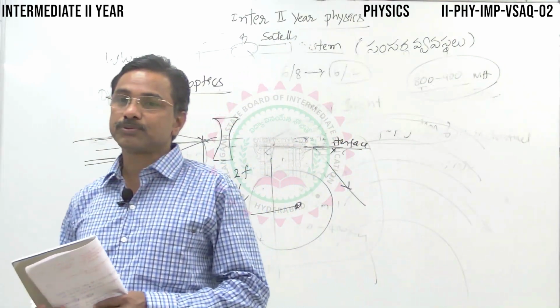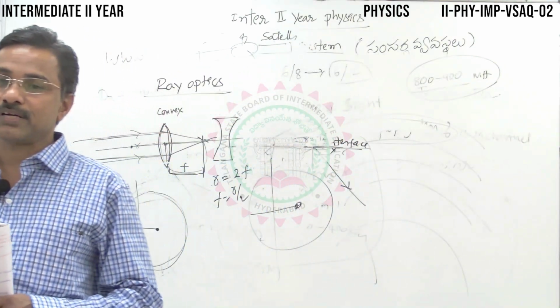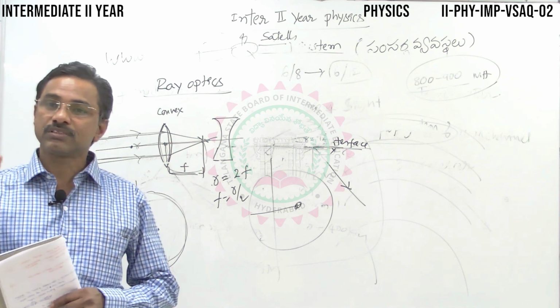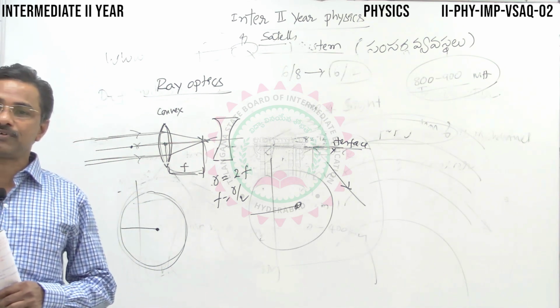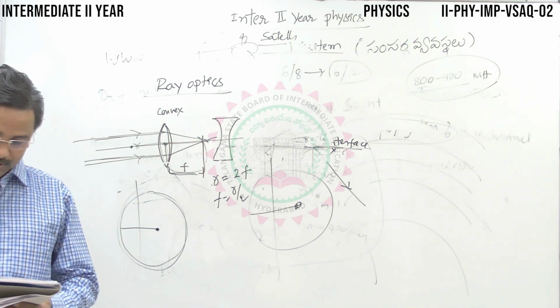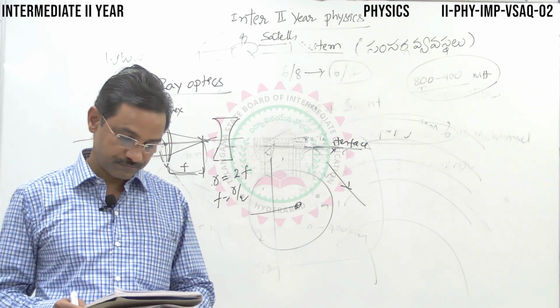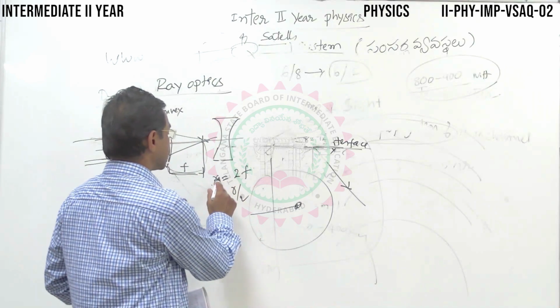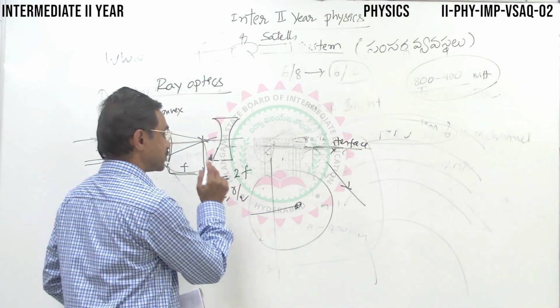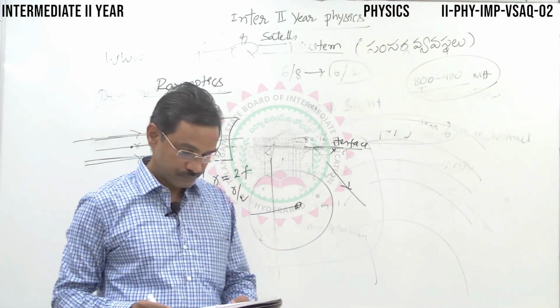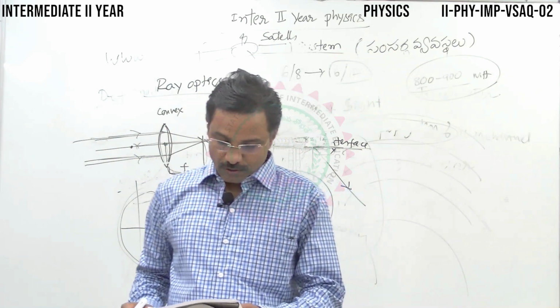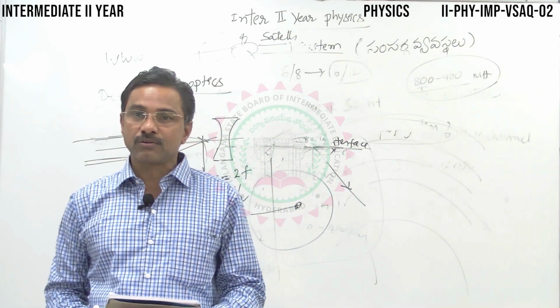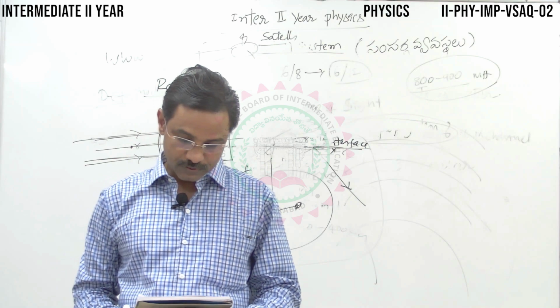The radius of the spherical ball from which the curved surface is a part, or cut, that is called the radius of curvature. The relation between them, if anybody wants: radius of curvature is double, R = 2f, or f is equal to R divided by 2. Next, please make a note of it. I'll go as slowly as possible.